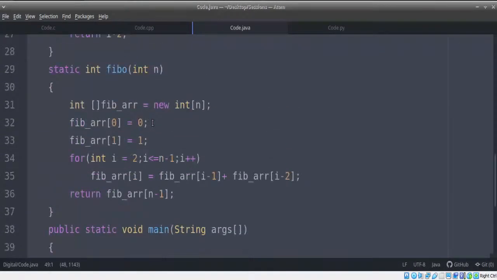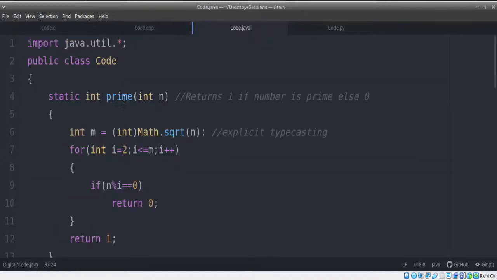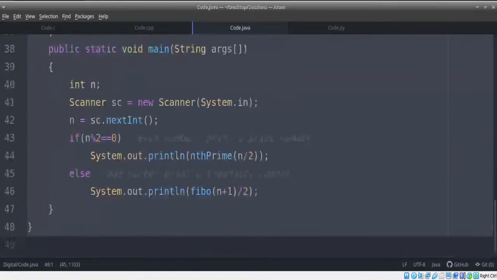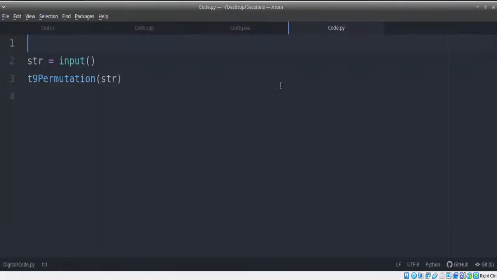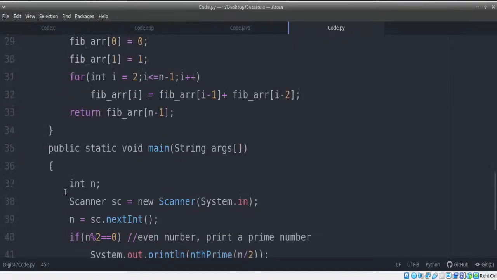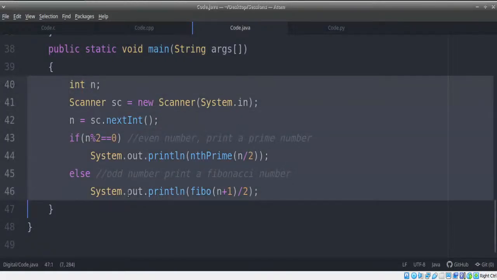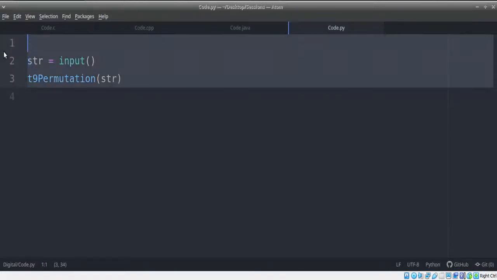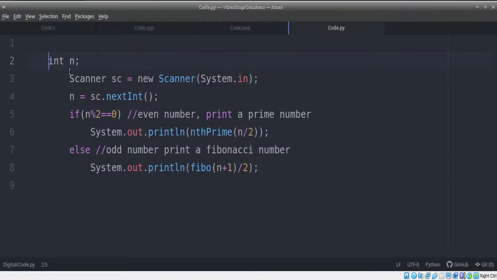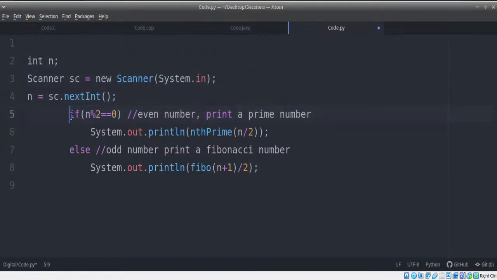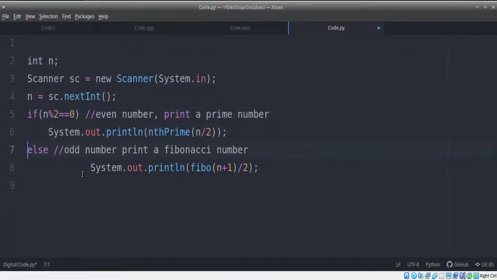Now, let us move ahead here, and we'll try very, very quickly to convert it to Python. It's not going to take too much time. I'm just going to take whatever is there in Java. I'm just going to copy this, paste it here, and we're just going to convert it very quickly. Remember, guys, first thing, I'm just going to copy whatever is in main. Simple logic.